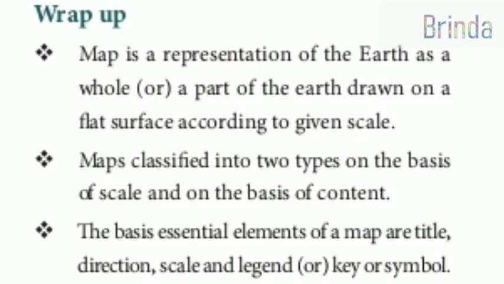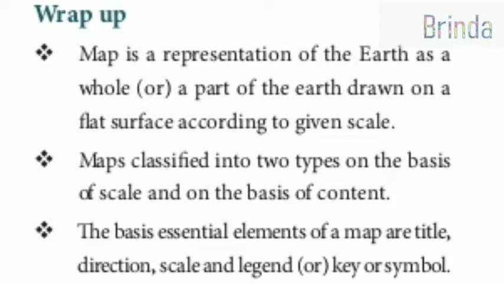Let us start with the wrap up, the summary. Map is a representation of the earth as a whole or a part of the earth drawn on a flat surface according to a given scale. So map is the earth drawn on paper. Representation of earth. Maps are classified into two types, on the basis of scale and on the basis of content.